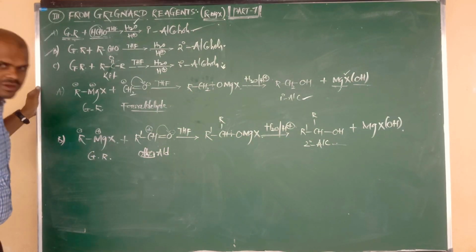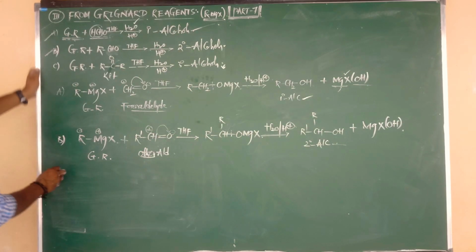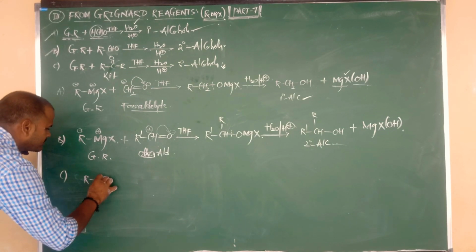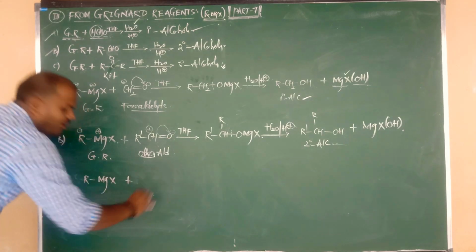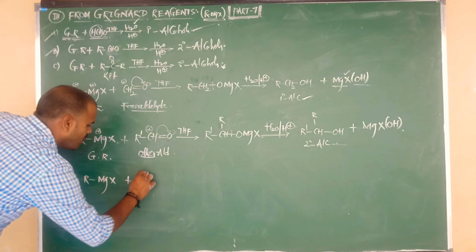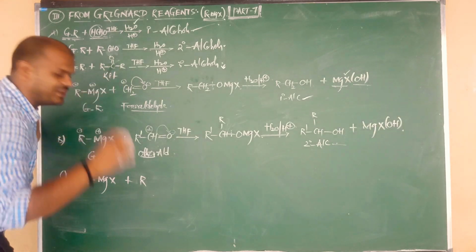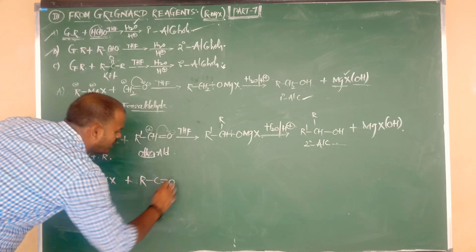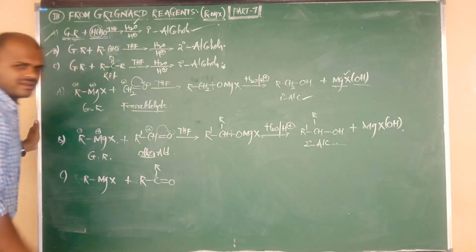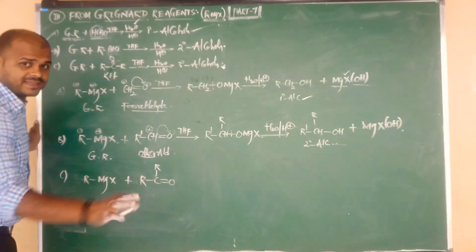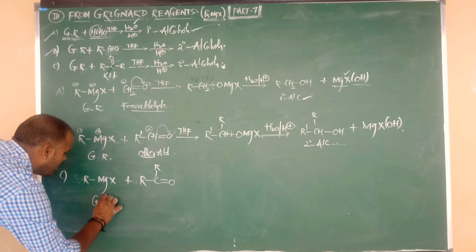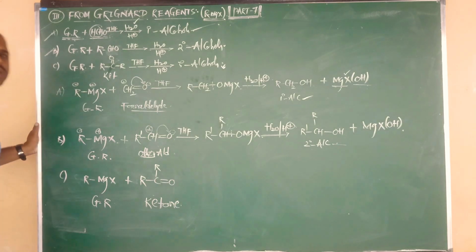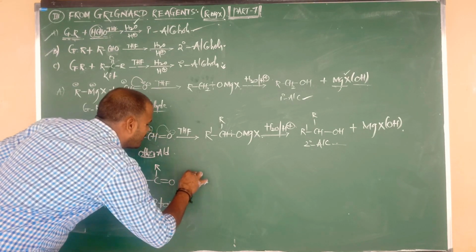For this also you can consider an example. Okay, I will tell you later. Shall we continue to the third one? Again same thing, RMgX, means Grignard reagent. Grignard reagents on reaction with, as I told you, ketone. R bonded to C, R bonded to C double bond O, again bonded to R. You can write it any way, R above or below. So this is the Grignard reagent on reaction with what compound? C double bond O compounds are nothing but ketones, and the reaction takes place in presence of what? THF.